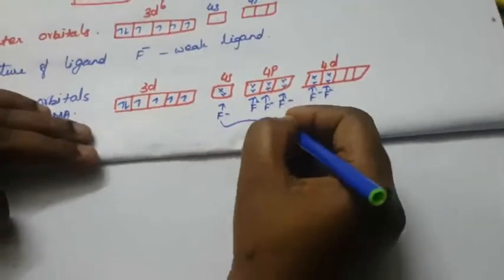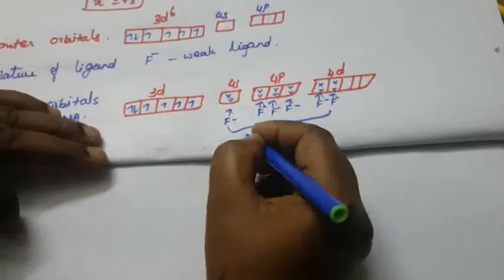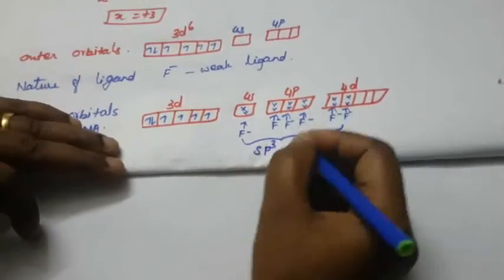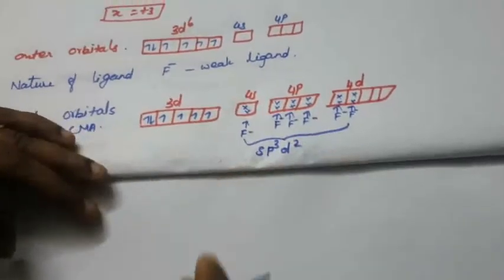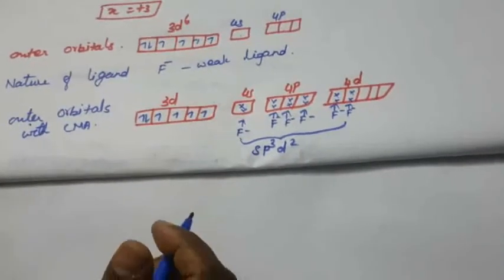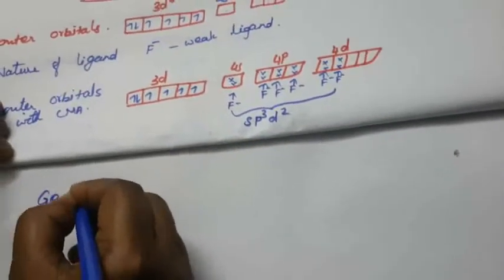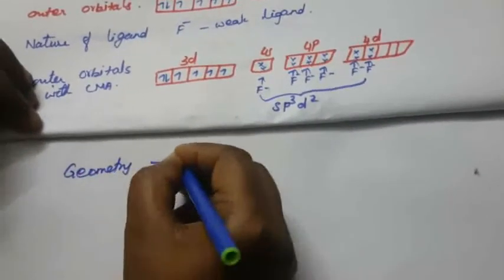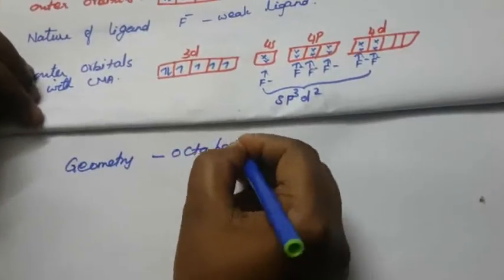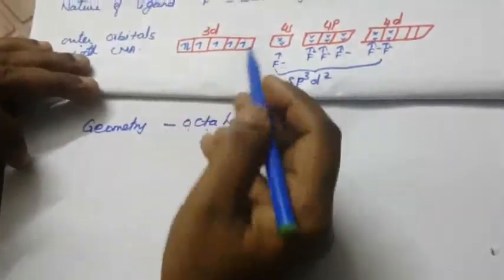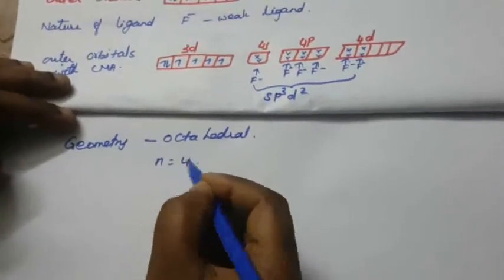How to write the hybridization? 1 s orbital, 3 p orbitals, 2 d orbitals. So it is sp3d2 hybridization. What is the geometry of this hybridization? Octahedral. How many unpaired electrons are there? 1, 2, 3, 4. n is equal to 4 unpaired electrons.